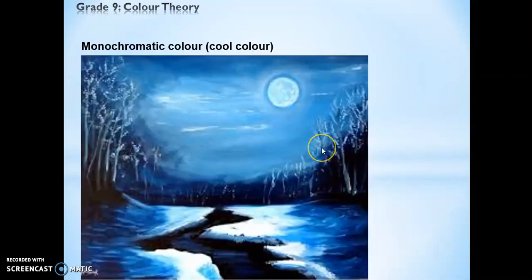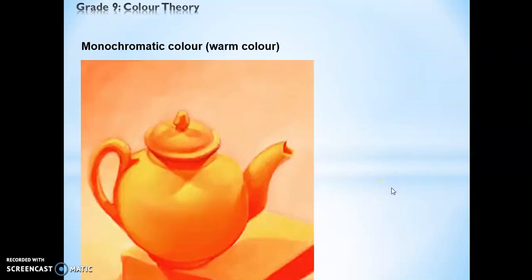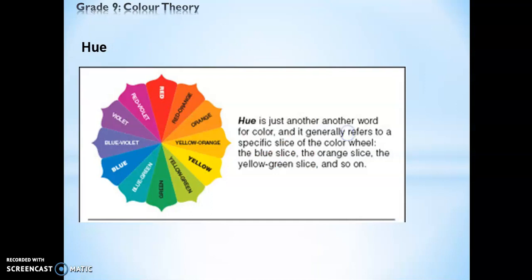Right, let's look at monochromatic color painting. This is done with color blue, but they have different value. You have the dark value and you have the middle tone, you have the light value. While this is done in red, one color, monochromatic color, but you can see different value, dark, light, middle. So this is monochromatic painting, right? Monochromatic is always painting done with one color.